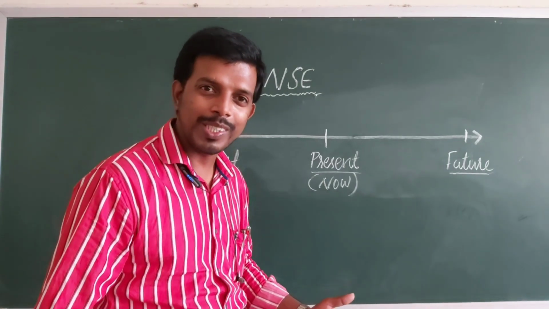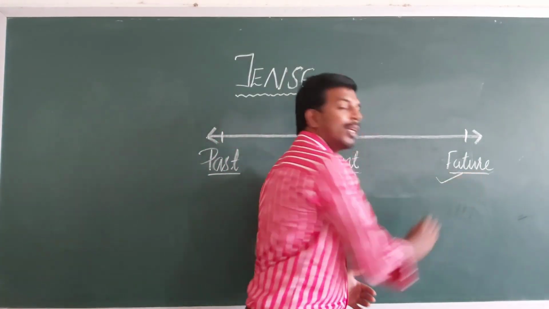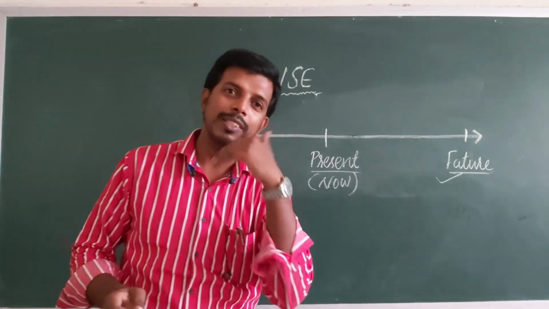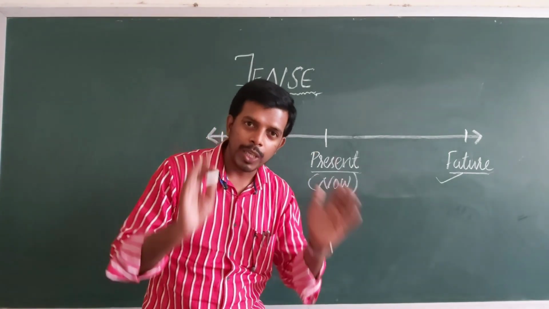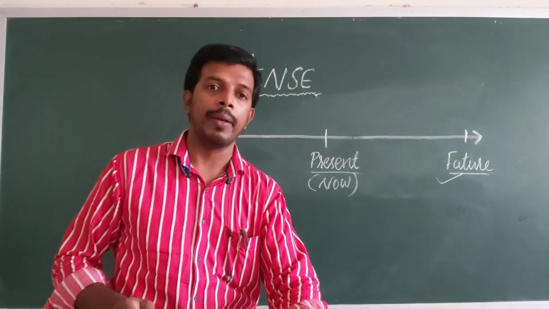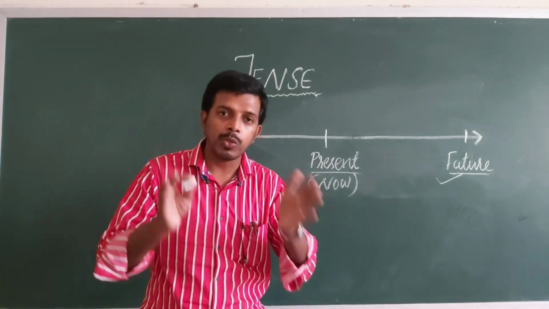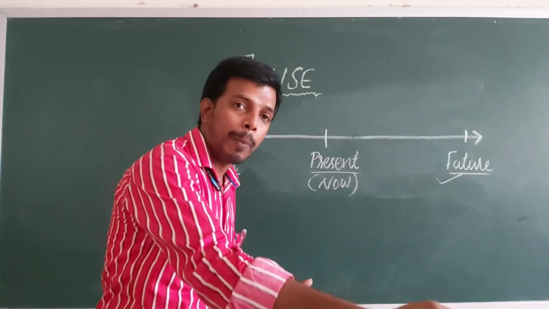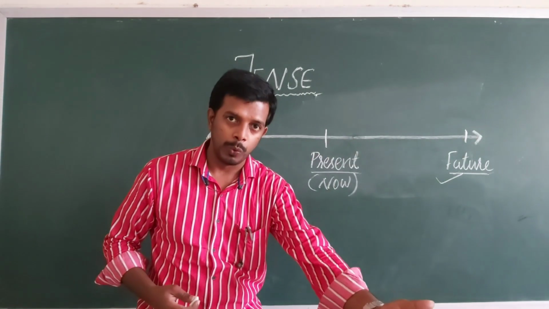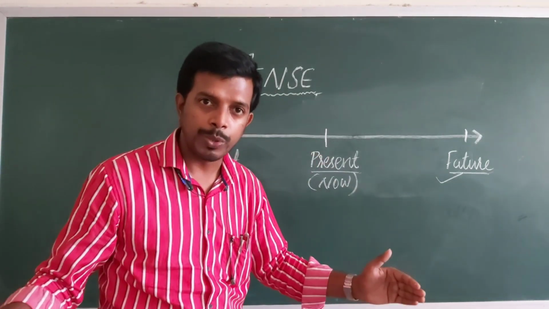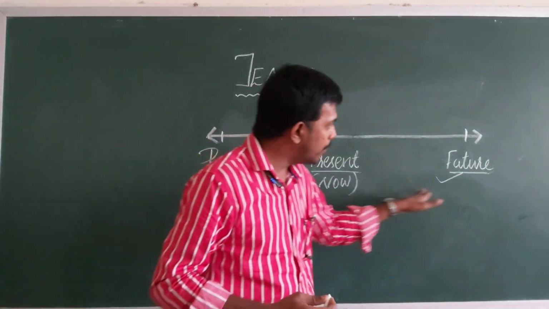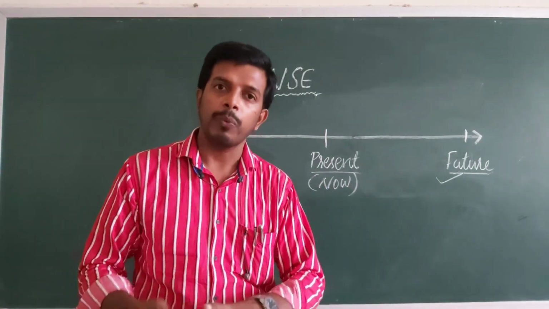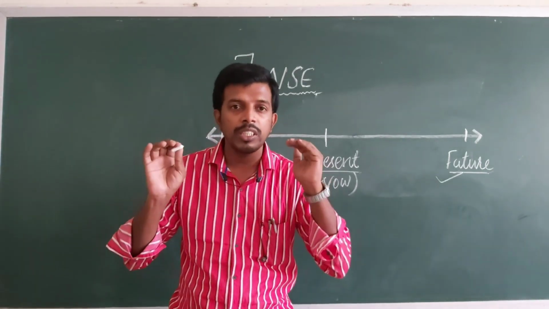Today we are going to discuss something about future tense. From the timeline, it is very clear future tense indicates the actions or events which are yet to happen. In other words, we can say the actions or events have still not happened, but are expected to happen or going to happen very soon. Such verb forms can be denoted by future tense through simple future, future continuous, future perfect, and future perfect continuous.